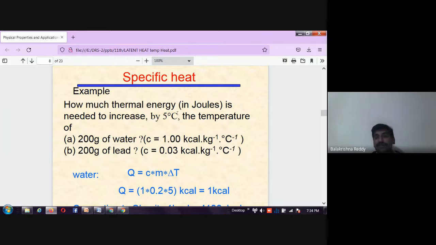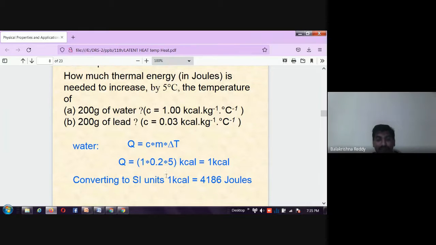Mass is given, temperature is given, and the specific heat capacity of water is given as 1 kilocalorie. We need the heat energy, Q equal to m c delta T. Substituting, C is the specific heat capacity of water, 1 kilocalorie in these units. If it is in joules, it is 4200 joules. And the mass is 200 grams.